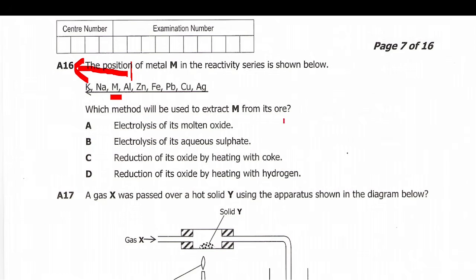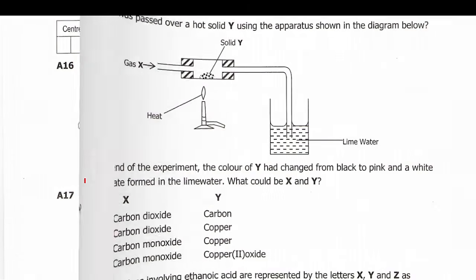When you look at our options, A, electrolysis of its molten oxide, so our answer is A, because they are asking which method will be used to extract M from its ore. So it will be electrolysis of its molten oxide. The oxide of this metal will be heated until it becomes molten, and then it will undergo electrolysis to separate the ions. So our answer here is A. So let's go to 17.